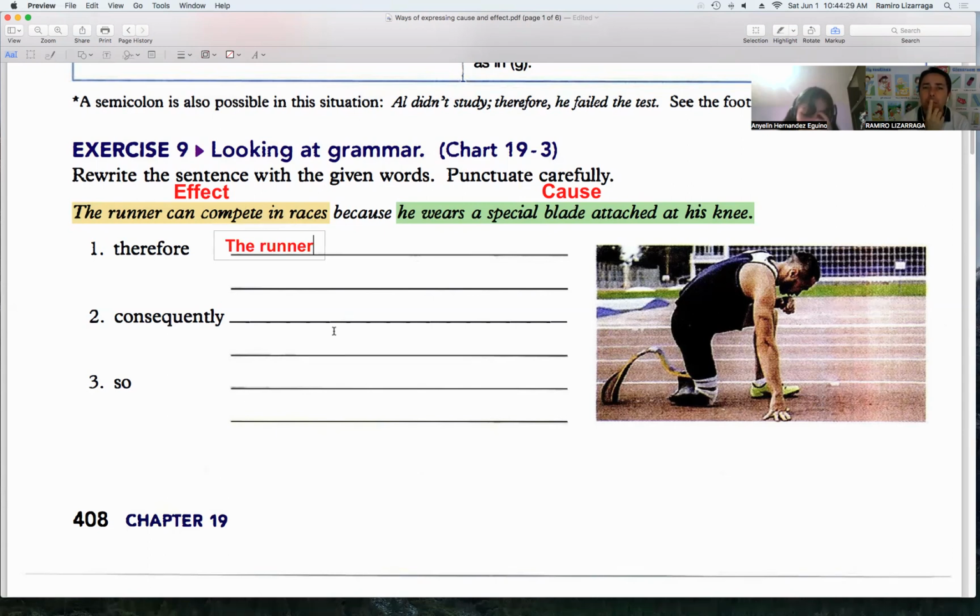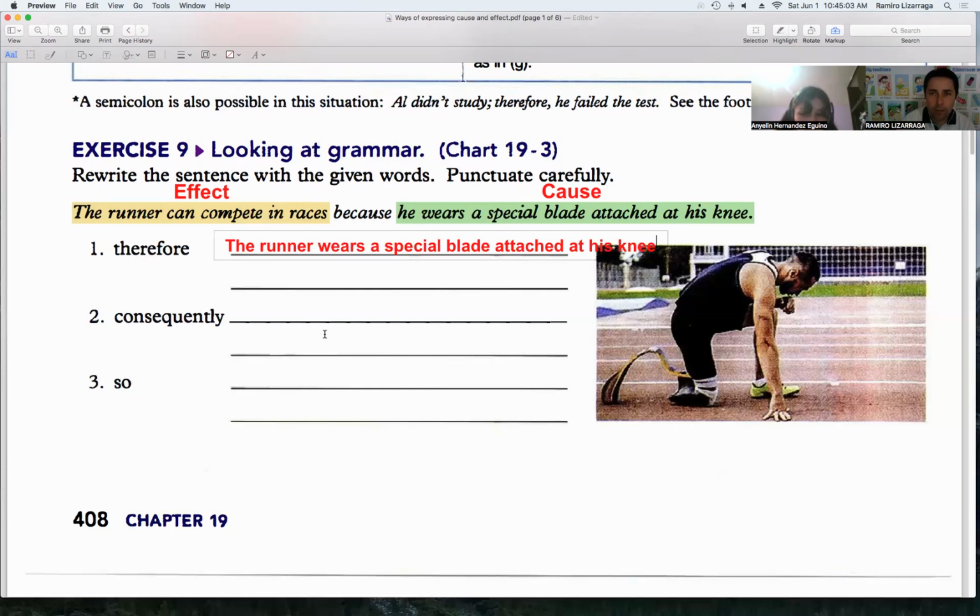The runner wears a special blade attached to his knee.